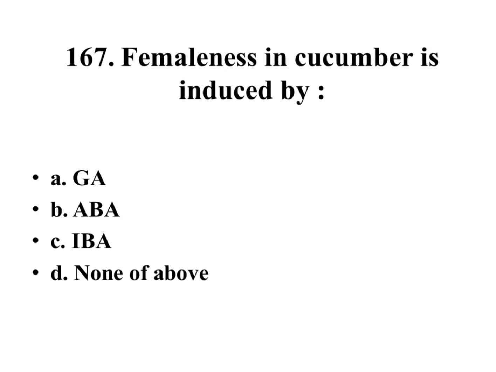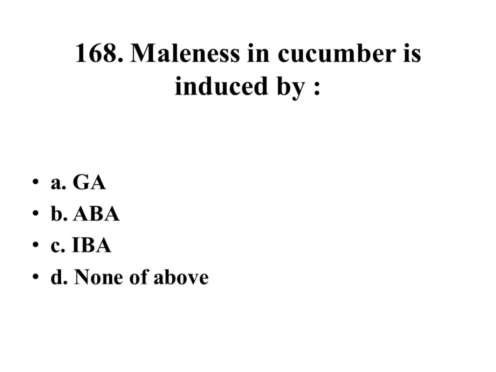Femaleness in cucumber is induced by GA, ABA, IBA, and none of above. Right answer is none of above. Maleness in cucumber is induced by GA, ABA, IBA, none of above. Right answer is gibberellic acid.